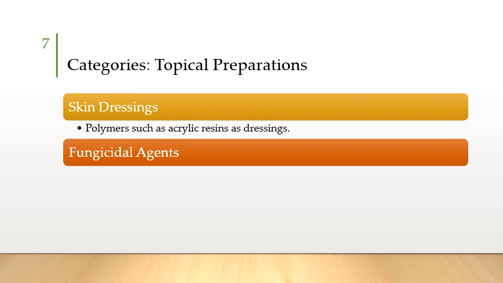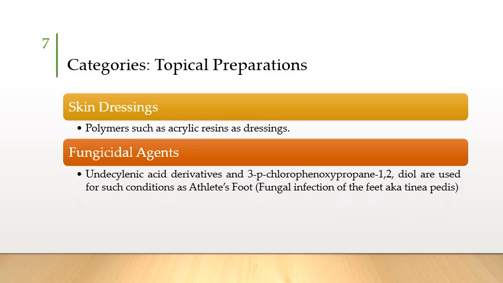The next category we have is fungicidal agents. These are the drugs which are used for killing fungi, and there are different types of infection that can be caused by fungi, and these drugs can also be formulated as aerosols. Salicylic acid derivatives and 3-para-chlorophenoxypropane-1,2-diol are used for conditions such as athlete's foot.